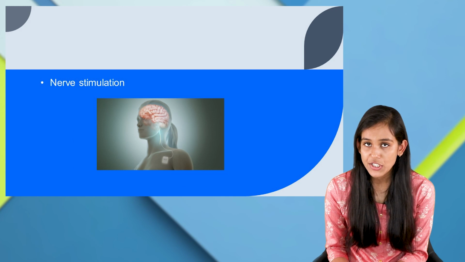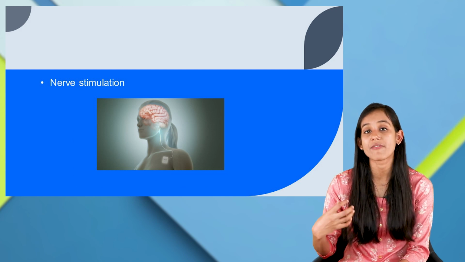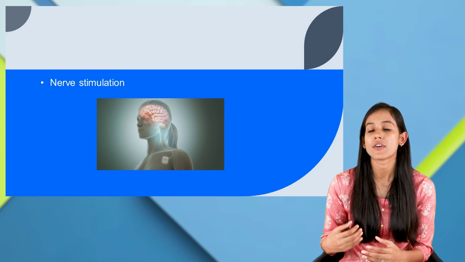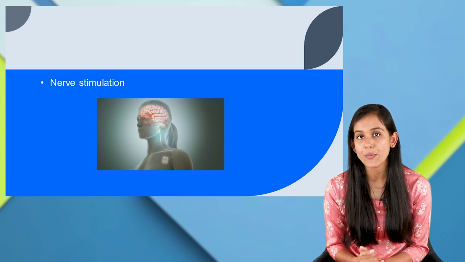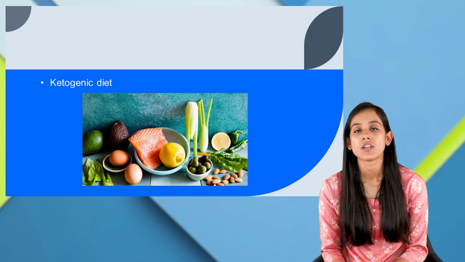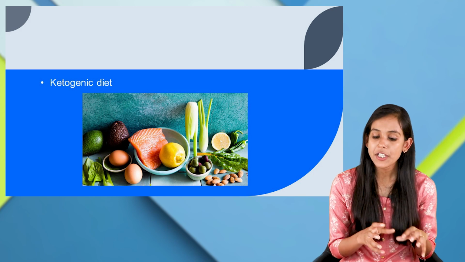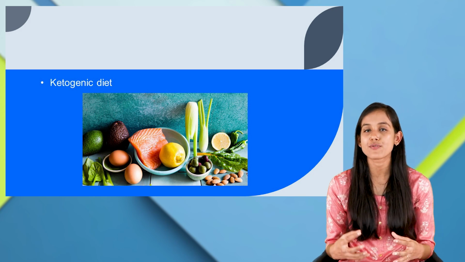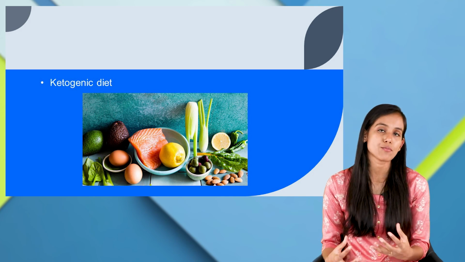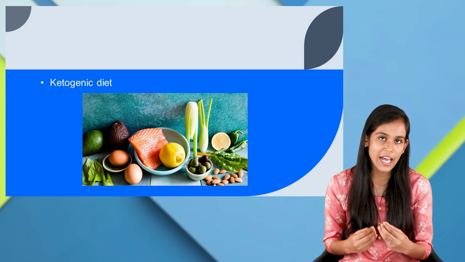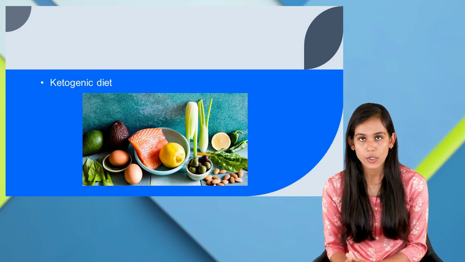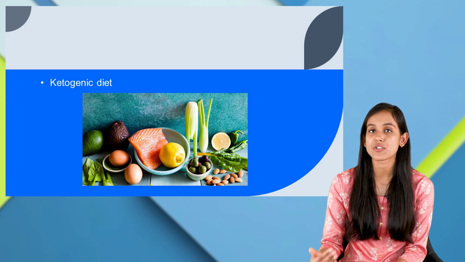Next, nerve stimulation can be given, which stimulates the vagus nerve, and the vagus nerve would influence neurotransmitter release. Next, we can also give a ketogenic diet. Why ketogenic diet? Ketogenic diet forces the body to burn fat, and it produces ketone bodies, which can be used by the brain as energy instead of glucose. So that's the reason we can give ketogenic diet.